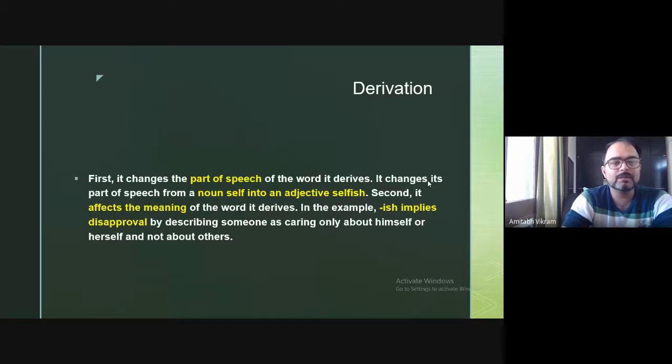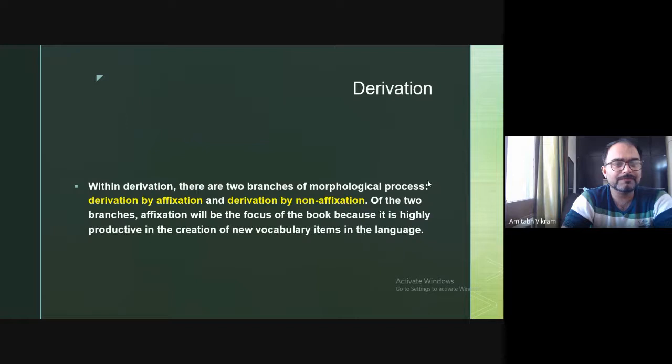The first is derivation by affixation, that we have already seen, that we have a prefix, we have a suffix, and another word is derived. But there is also a process of derivation by non-affixation.